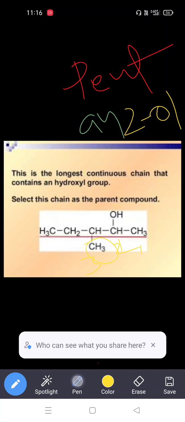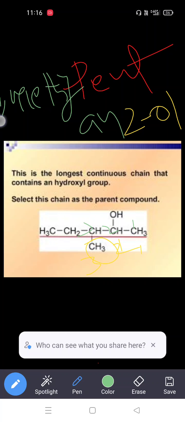So the substituent: what is the substituent here? Methyl group. So we write methyl in front, and we also mention the position of the methyl group. So where is it, 1, 2, 3? So the name of this compound is 3-methylpentan-2-ol. 3-methylpentan-2-ol is the IUPAC name of this compound. So this is our topic for today.